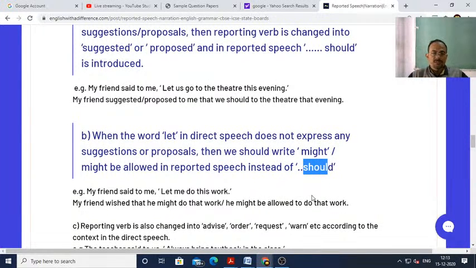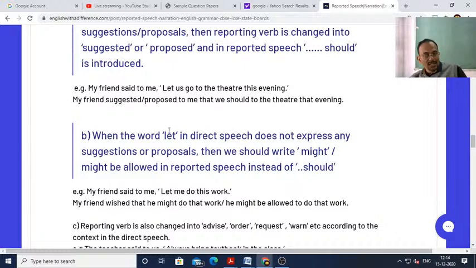Like in the previous sentence, the sentence was showing a suggestion or proposal, therefore we replaced let with should.